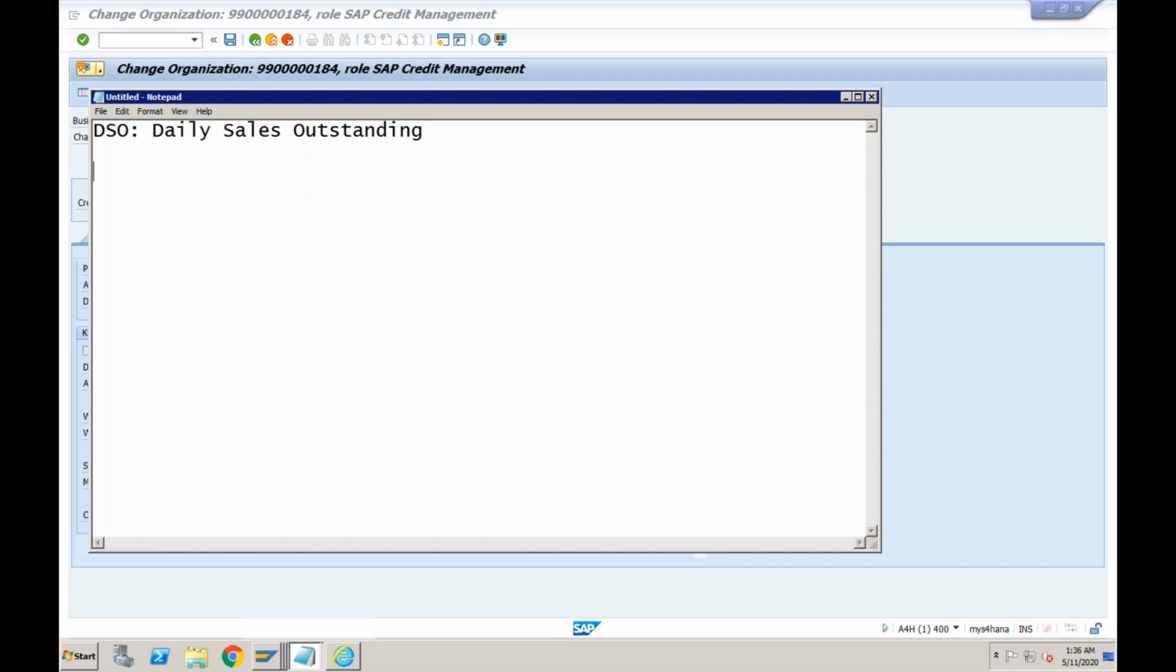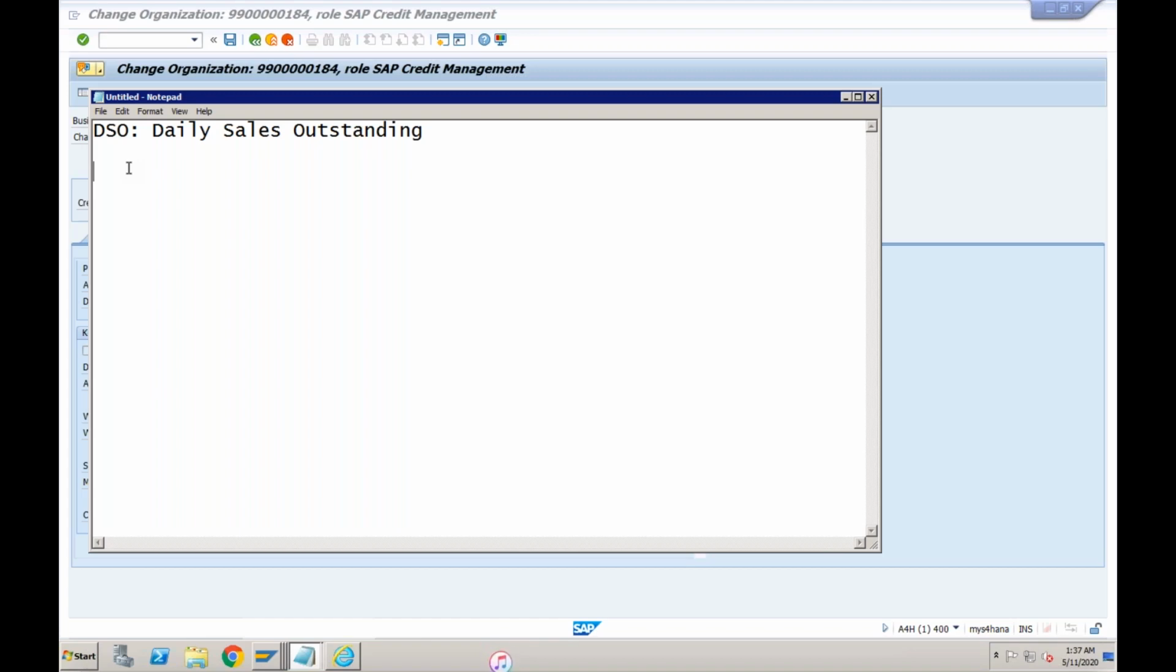Yeah, so daily sales outstanding is one of the key performance indicators, KPI, to know normally how many days this customer takes to make the payment. DSO can be at the customer level and DSO can be at the company level also. It is the average amount of time this customer takes to make the payment, which means the number of days on an average it takes the customer to make the payment.